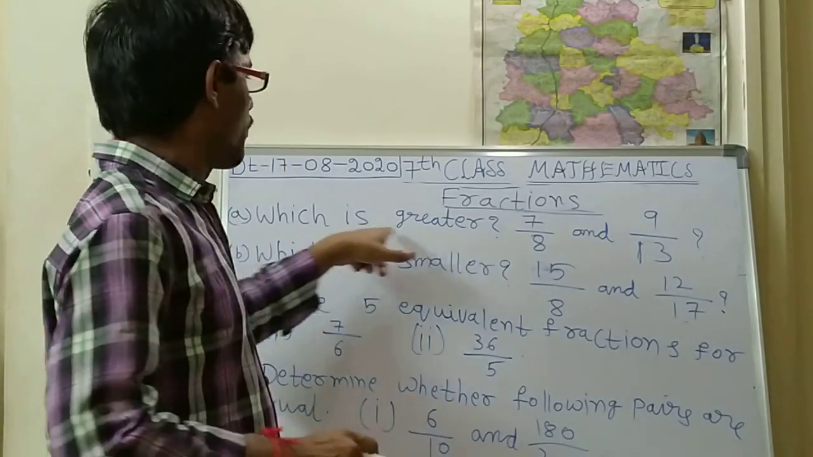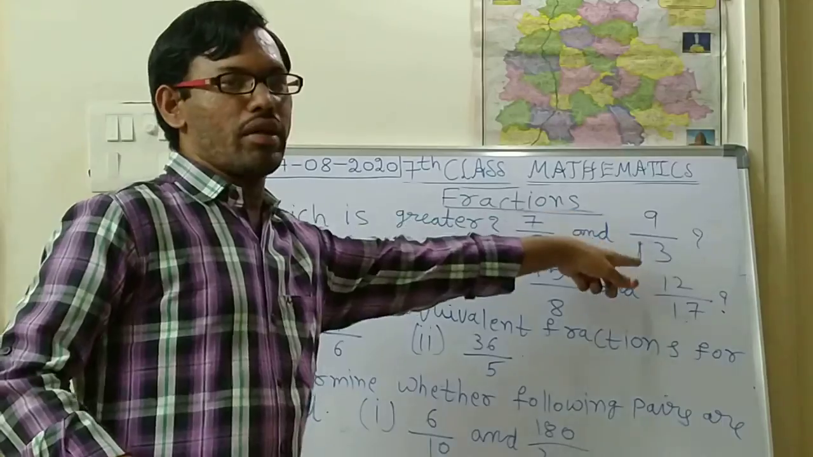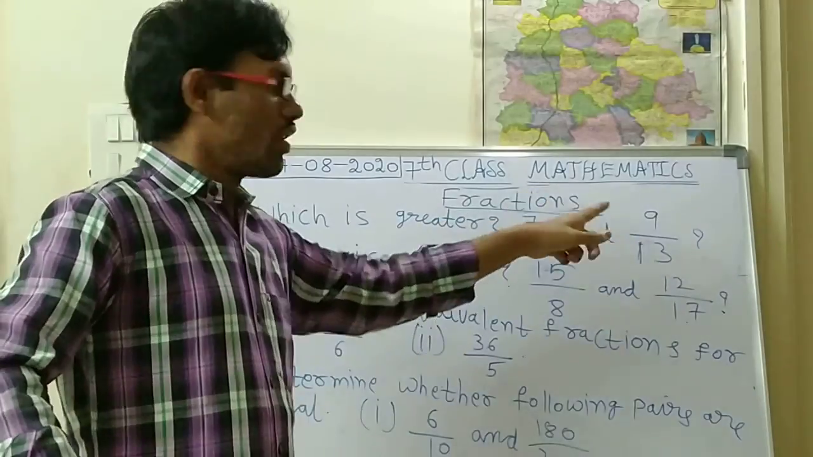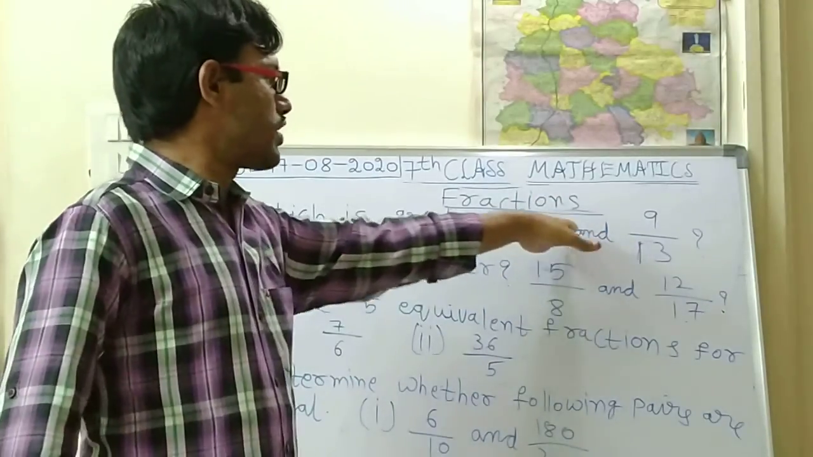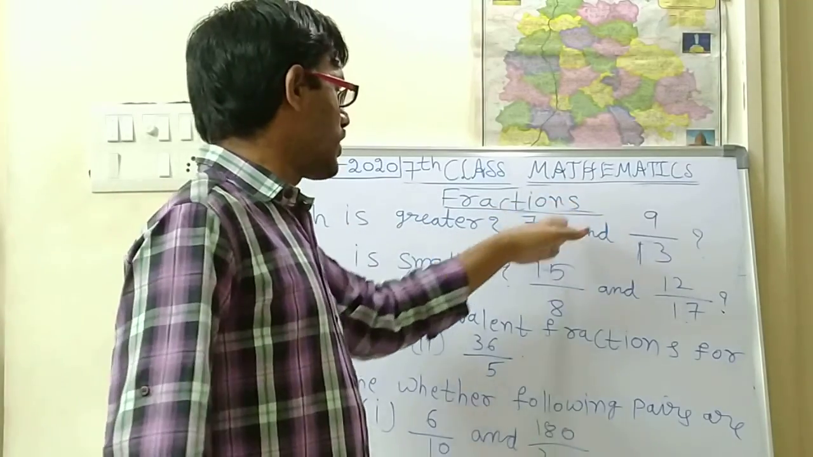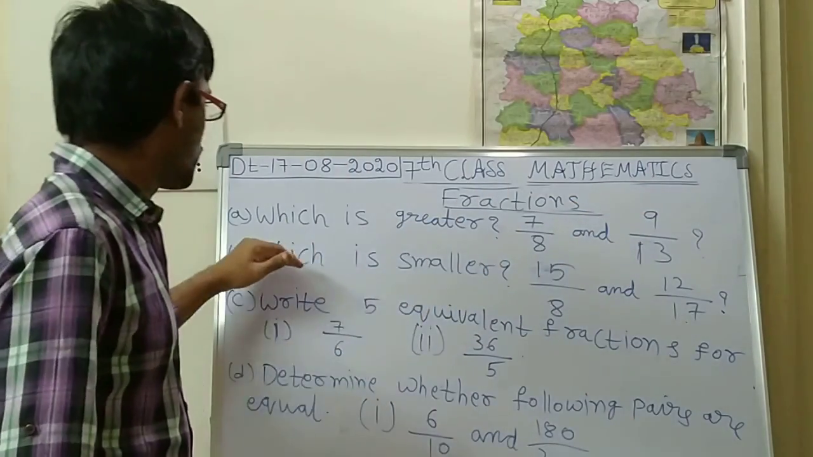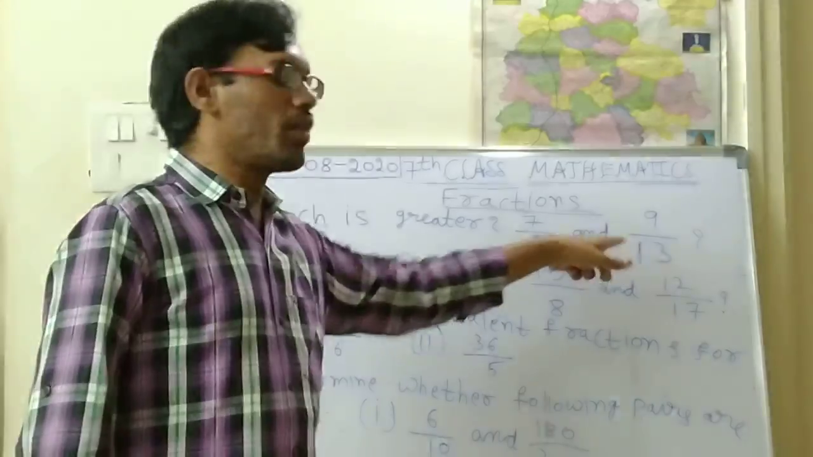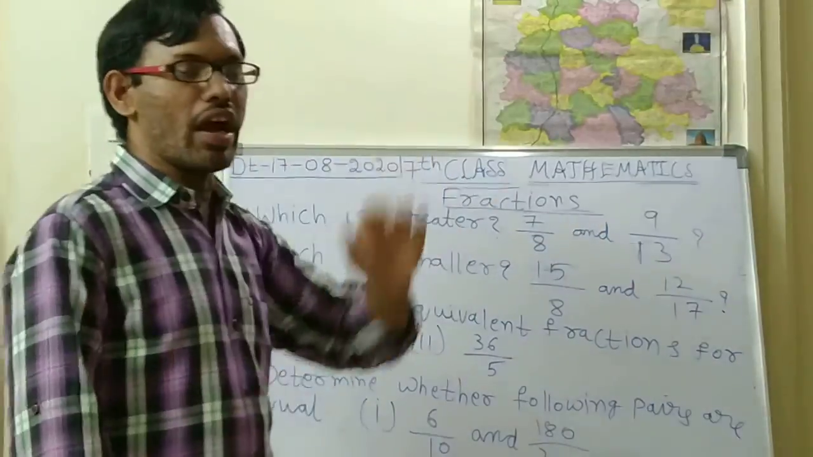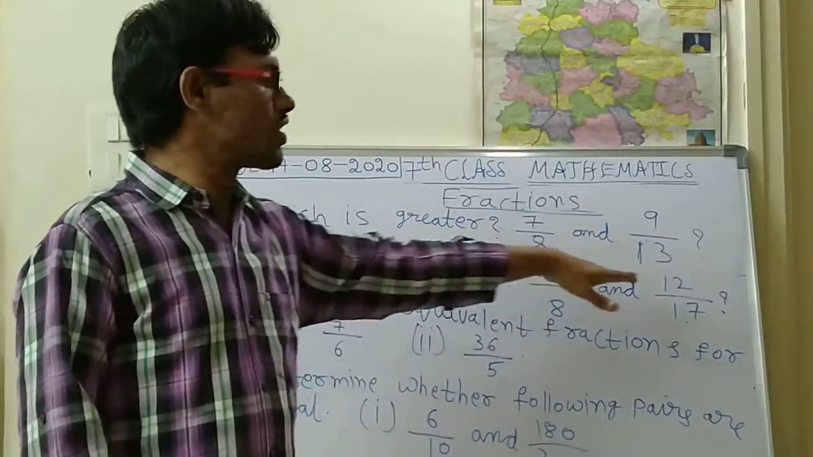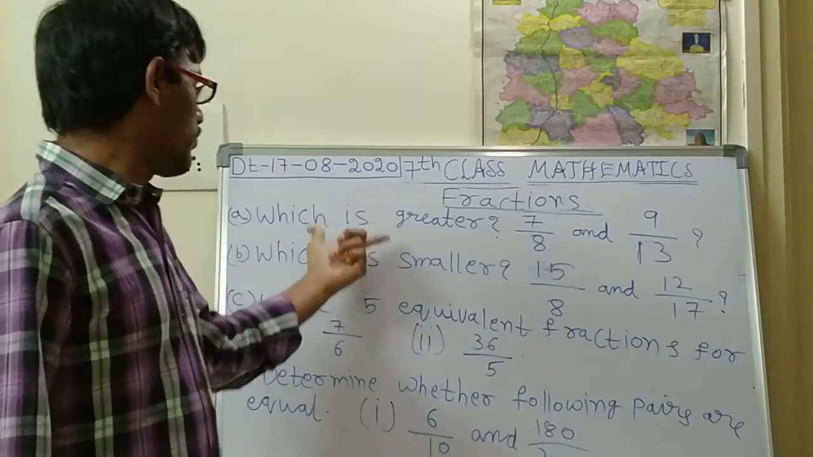So like this. Which is greater, 7 by 8 and 9 by 13? So do the LCM. So like that you will be doing. So find the LCM of the denominators for this fraction and for this fraction. Next, after that, if the denominators become equal, simply identify which is greater and which is smaller. Okay, like this, first and second.